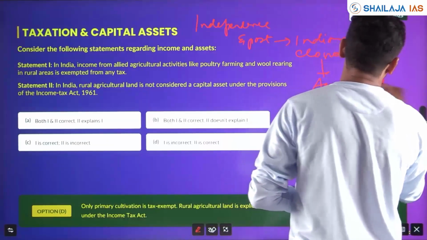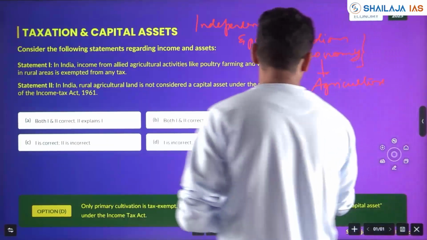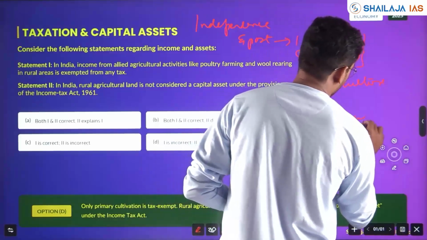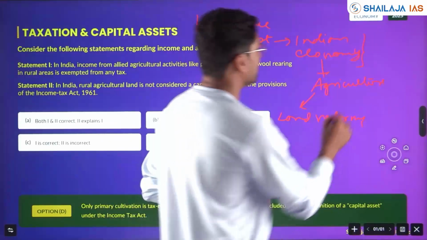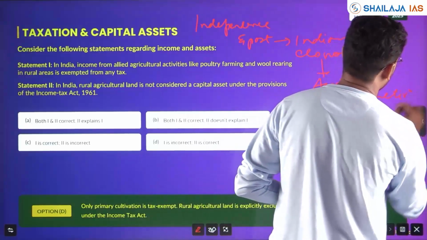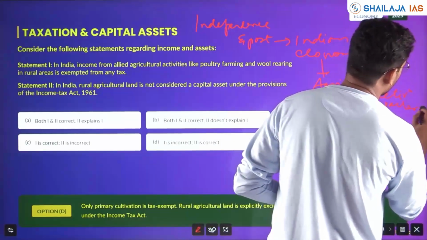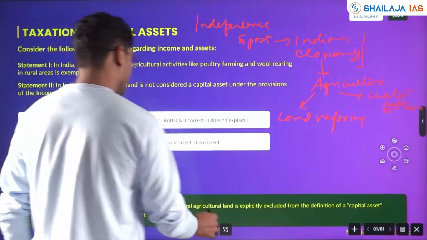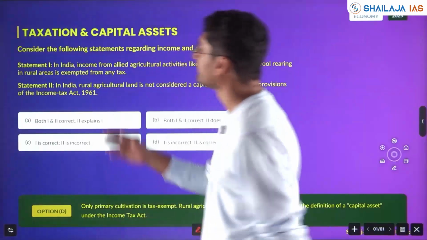Always one question is asked here. It can be agriculture, land reforms, how cultivation has been changed, the cultivation pattern. All these are important concepts where questions might come from. So we'll see what the question is here.